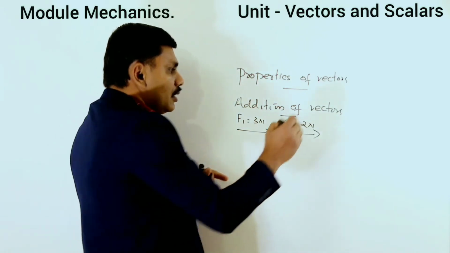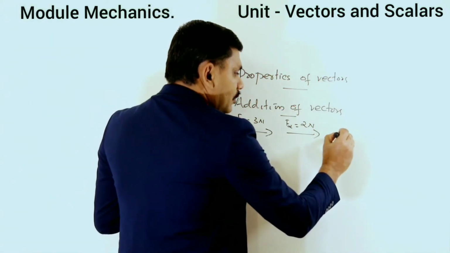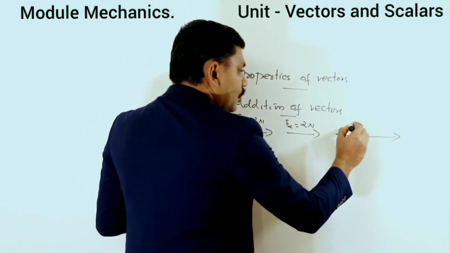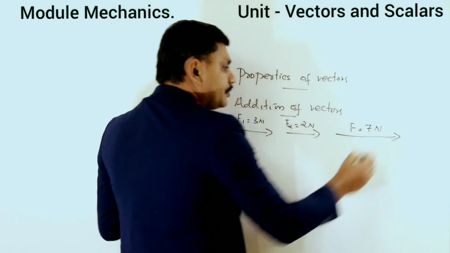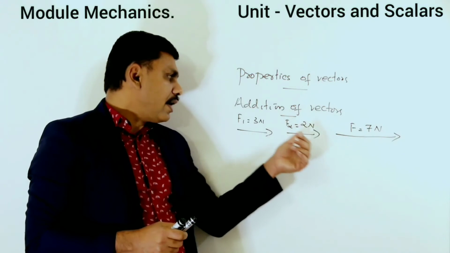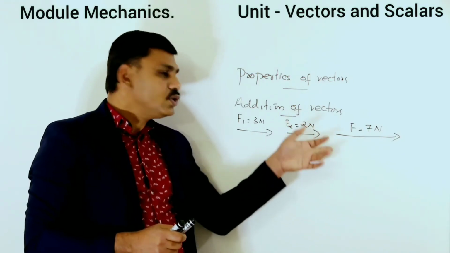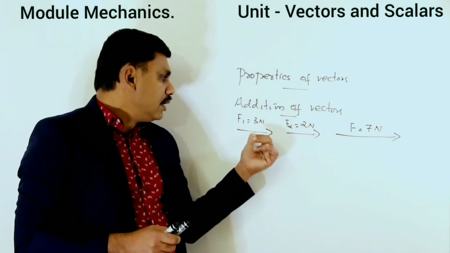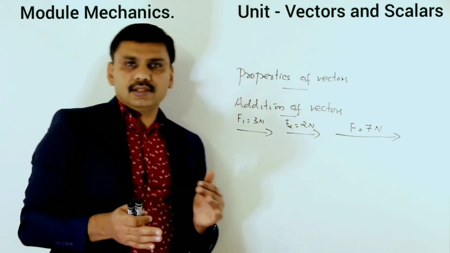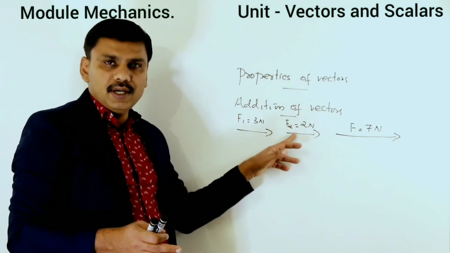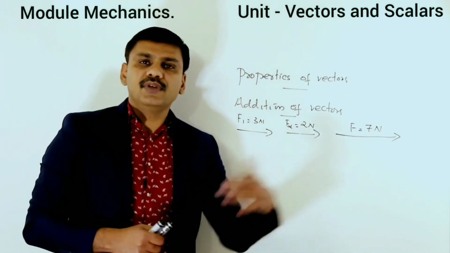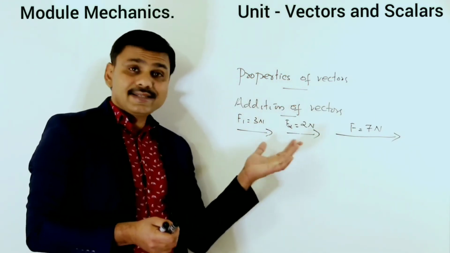So here the sum will be 7 Newton. F equal to 7 Newton. So here we are adding two vectors, and the two vectors are in the same direction. If the two vectors are in the same direction, how will you add them? You just add the magnitudes and give the same direction of the individual vectors.